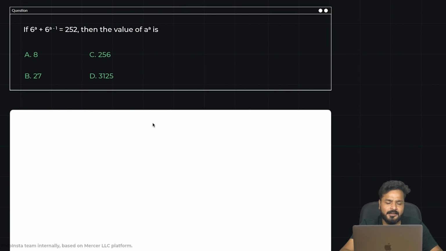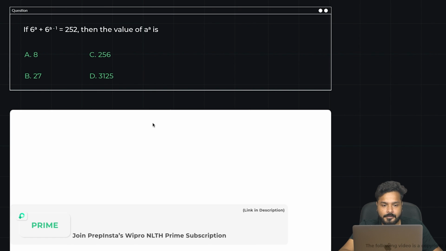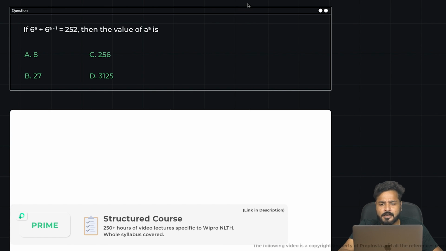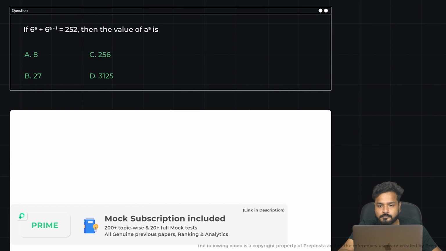Another question, guys, a question from simplifications, or you can say equations. If 6 power a plus 6 power a minus 1 is equal to 252, then the value of a to the power a is. Pause the video and start solving this on your own.